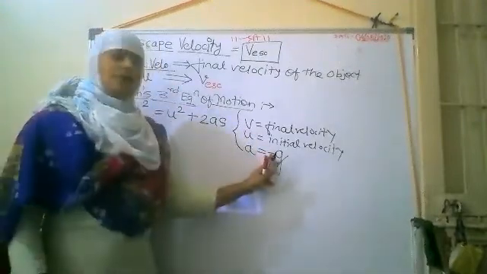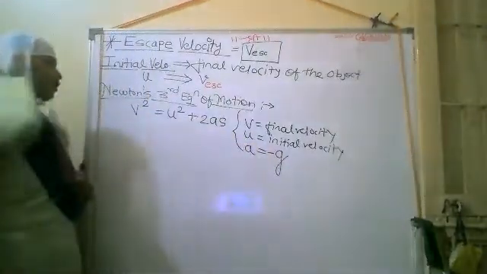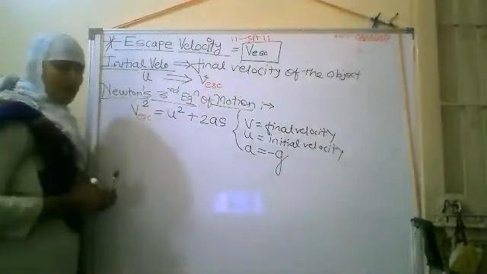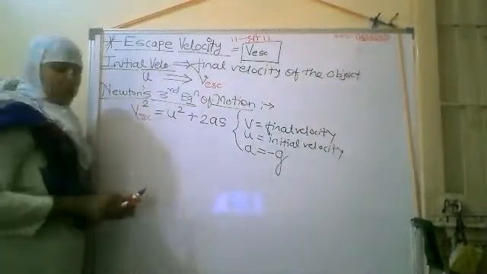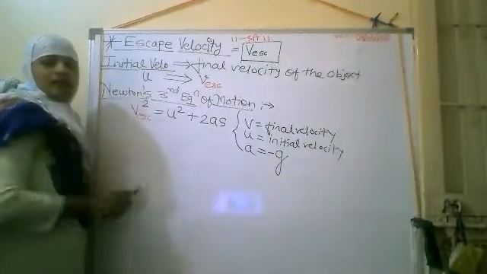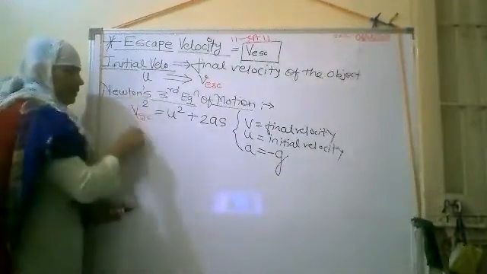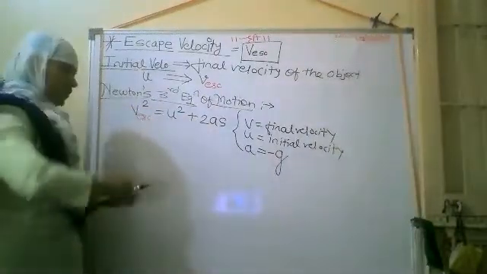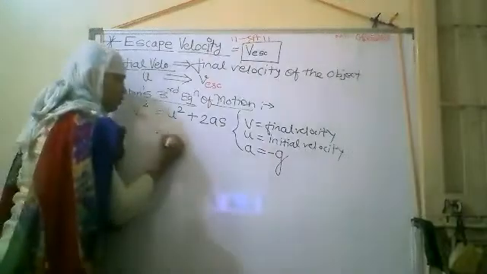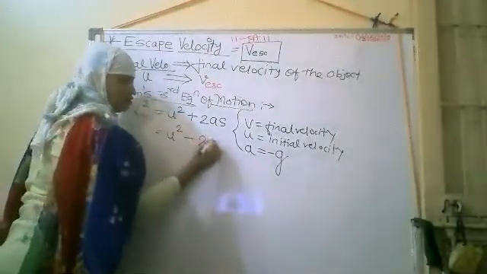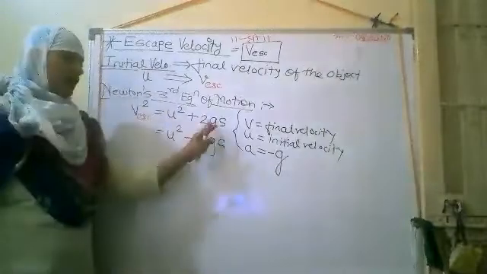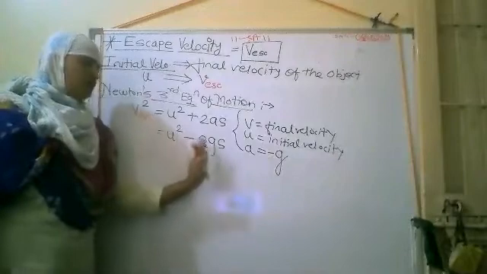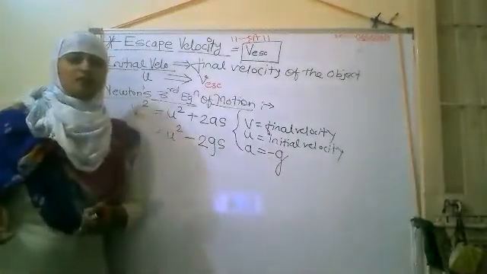That's why we have to take a minus g. Okay? So we can write here v escape. Okay? Final velocity is nothing but our escape velocity. So v escape, v square is equal to u square plus twice as. In place of a, now we will write u square minus 2gs. If we put a minus value, minus g, in place of a, the equation becomes v square equals u square minus twice gs.